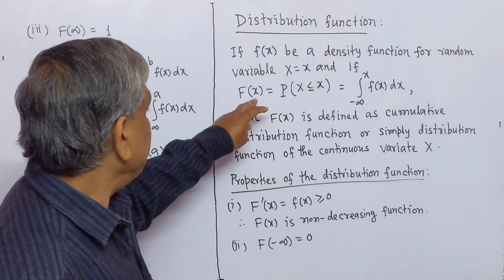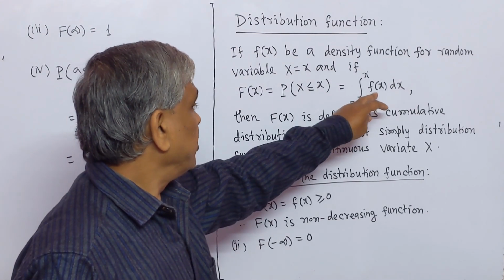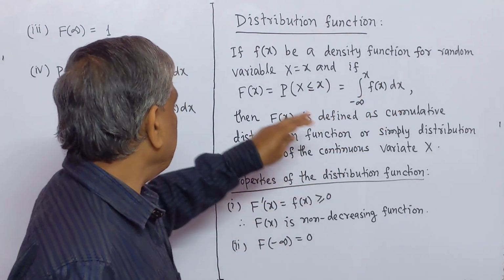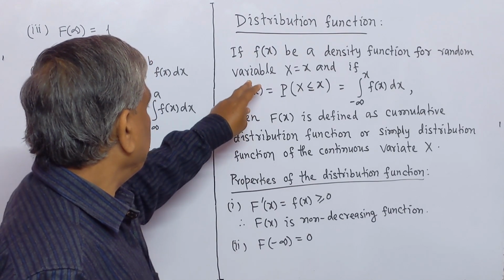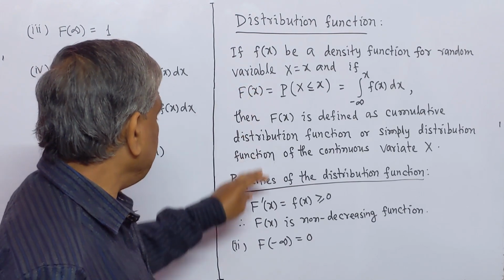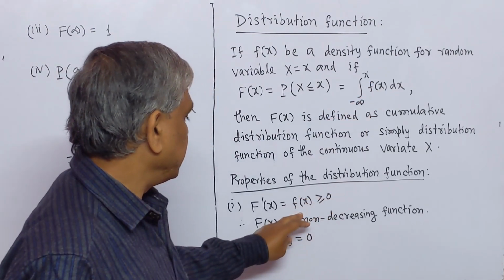Since capital F(x) equal to integration f(x) dx, limit minus infinity to x, therefore, if we differentiate this, it will give F dash x and this will be equal to f(x).